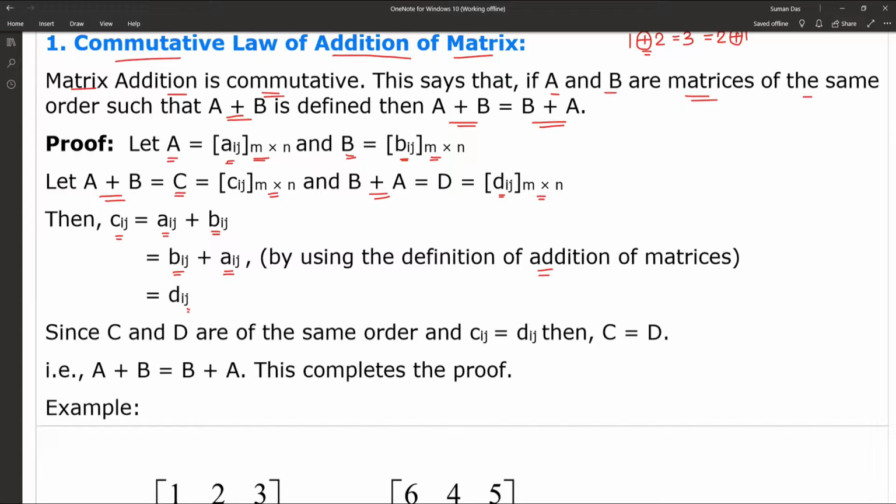So C and D are of the same order, and Cij is also Dij. Then we can say C is equal to D. Hence we can say A plus B is equal to B plus A, and this completes the proof of the commutative law of addition of matrices.